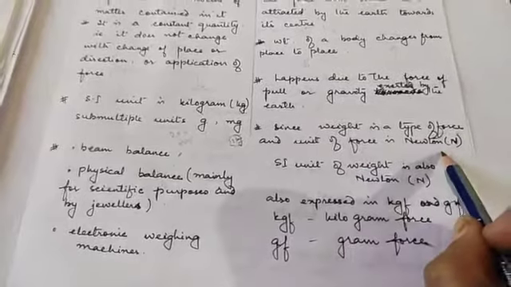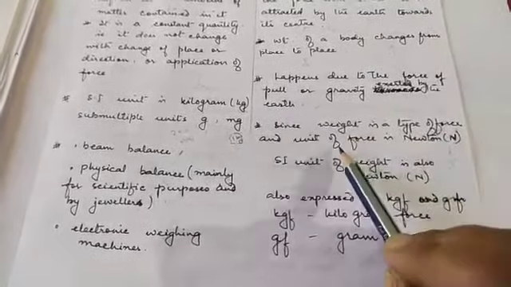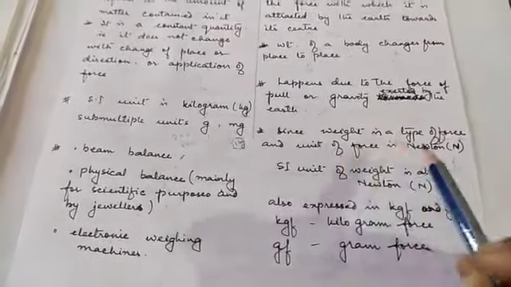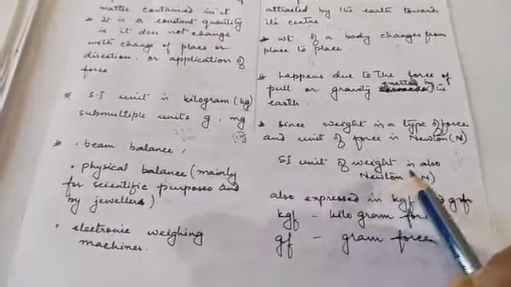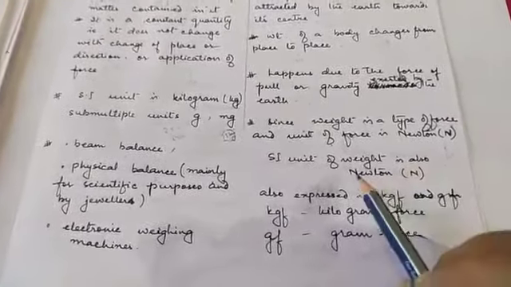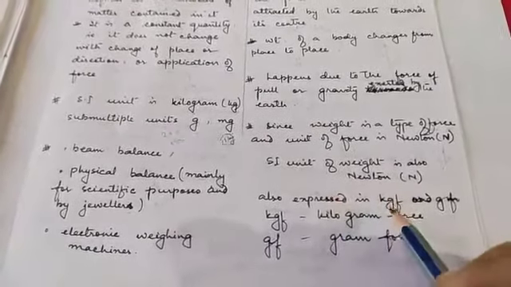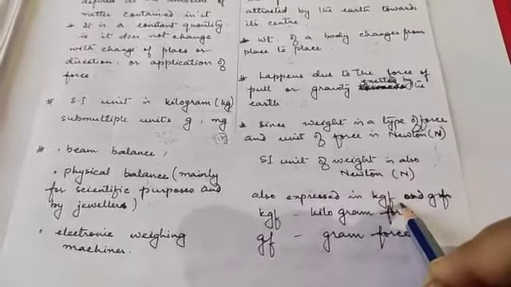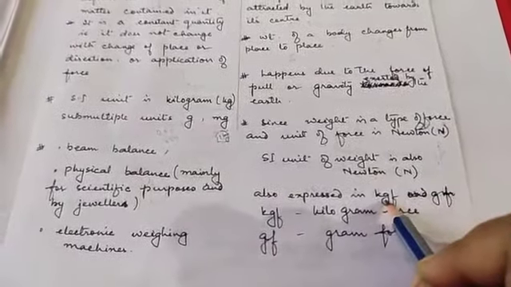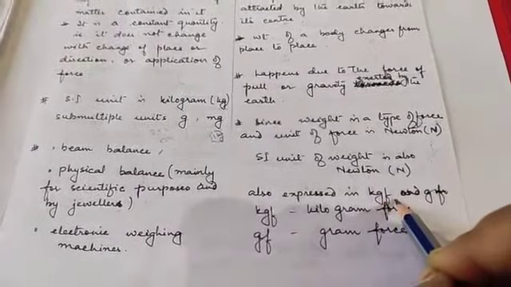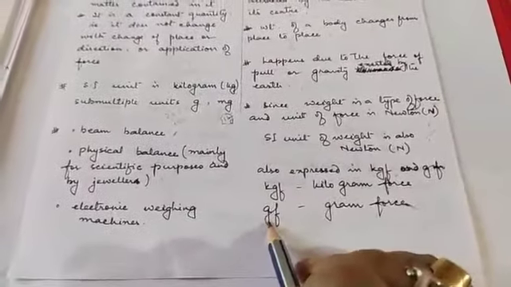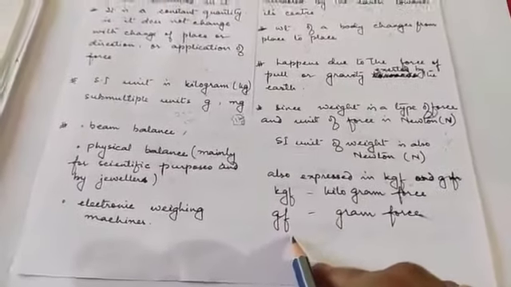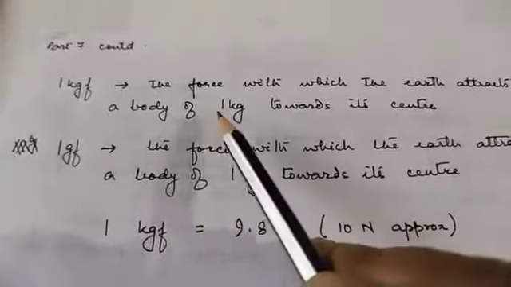So the SI unit of force is what? The SI unit of force is Newton. Since the SI unit of force is Newton, the SI unit of weight is also Newton. But the unit is also expressed in kgf. Kg is kilogram, and f is force. And for smaller masses, we take gram force. Clear?